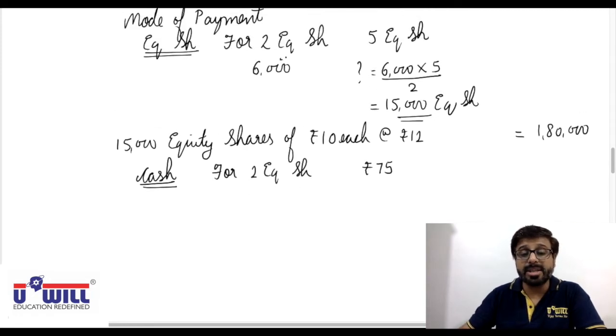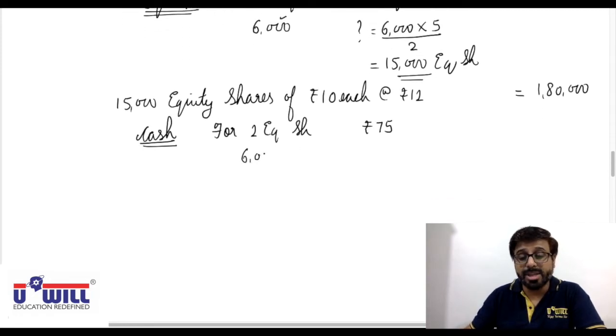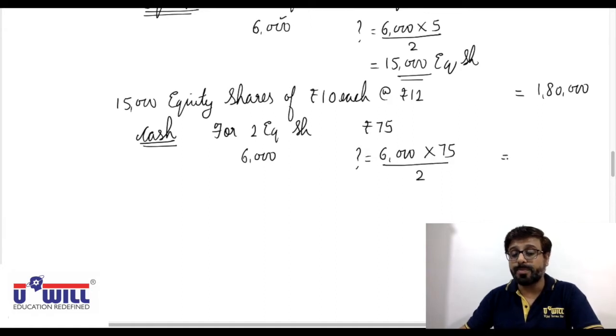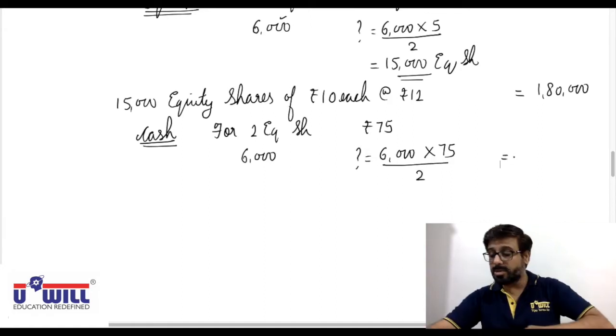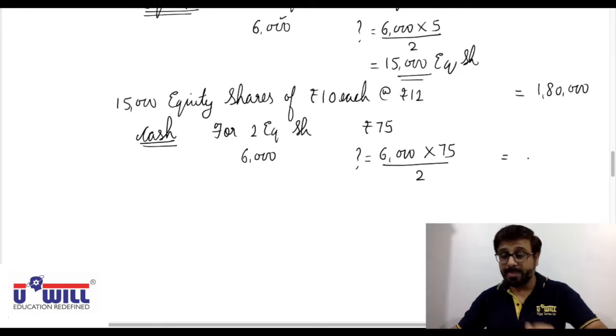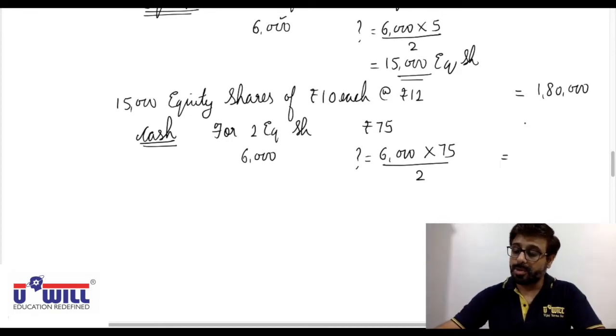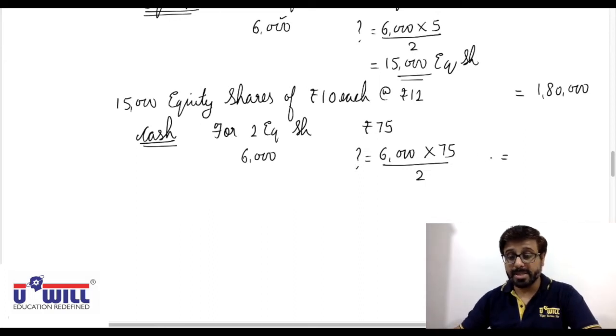And there are 6,000 equity shares in JK Limited. So for 6,000 equity shares, how much in cash? 6,000 into 75 divided by 2. That comes to 2,25,000. You will pay 2,25,000 in cash to equity shareholders.